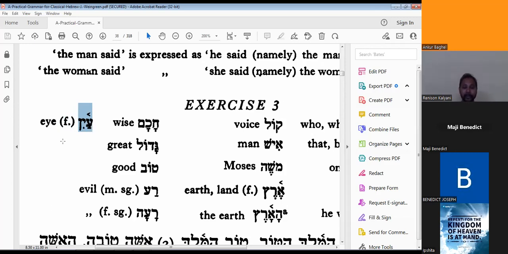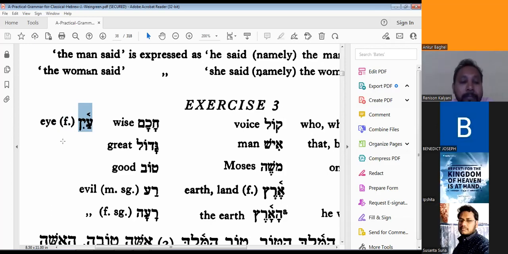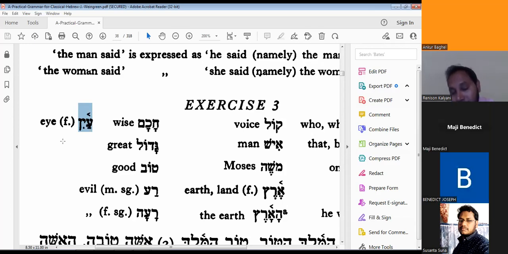So how will you read this one? This is Ayin, sir, the letter Ayin, with a small line under it, A. Then yod, and also there is a final nun. Yon? Not yon. How will you pronounce A, Y, I, N? Ayin.